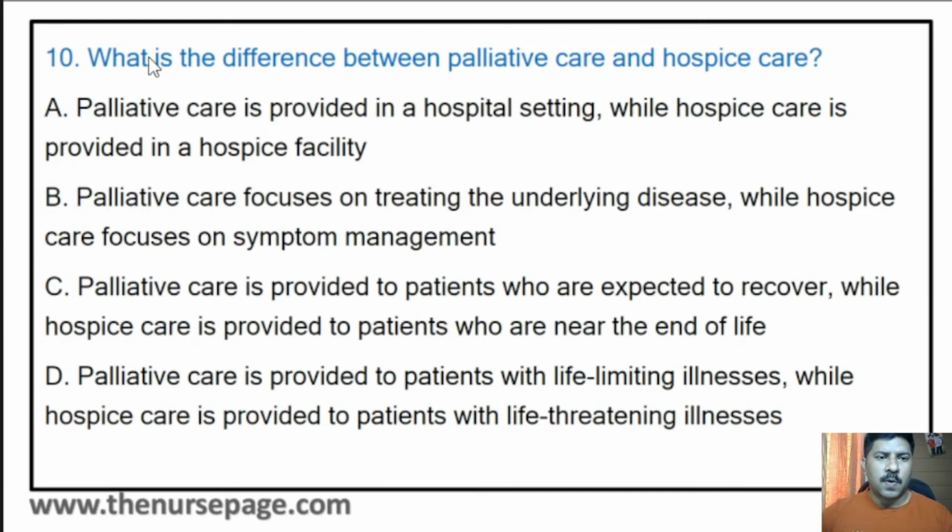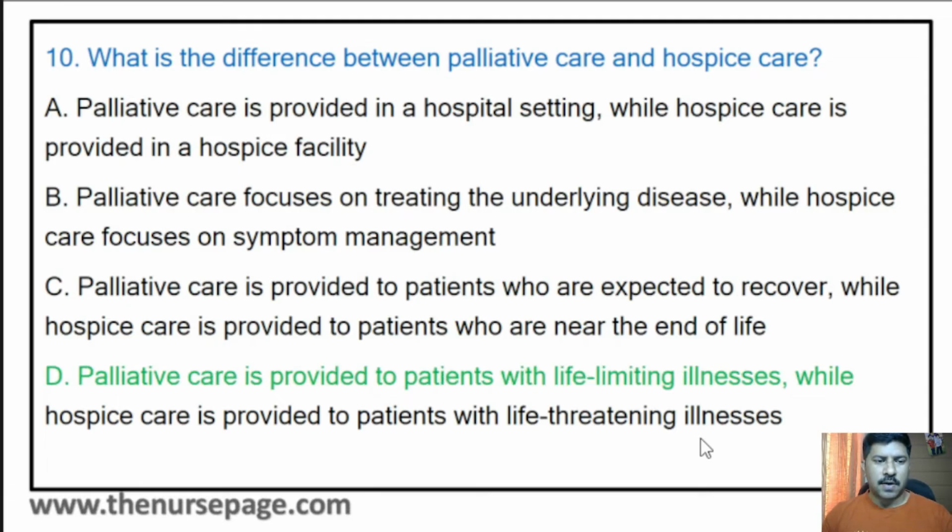Then 10th question. What is the difference between palliative care and hospice care? Palliative care is provided in a hospital setting, while hospice care is provided in a hospice facility. Palliative care focuses on treating the underlying disease, while hospice care focuses on symptom management. Palliative care is provided to patients who are expected to recover, while hospice care is provided to patients who are near to the end of life. Palliative care is provided to patients with life-limiting illness, while hospice care is provided to patients with life-threatening illness.